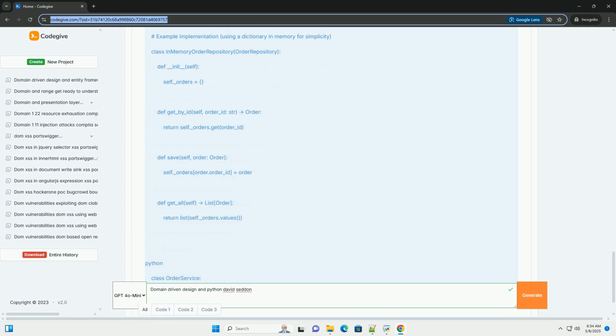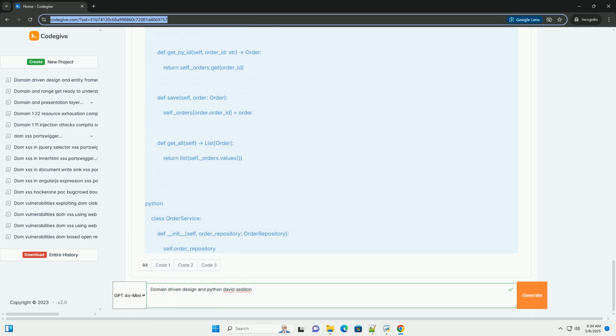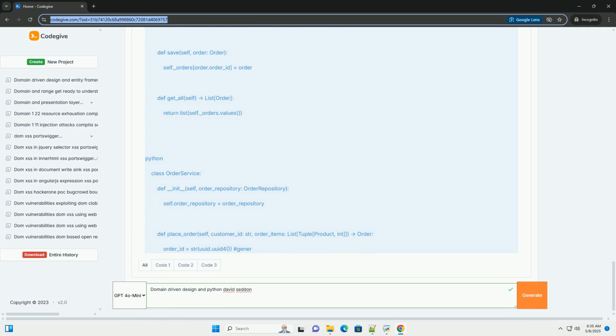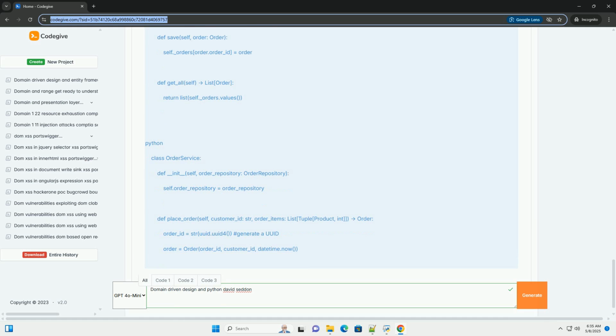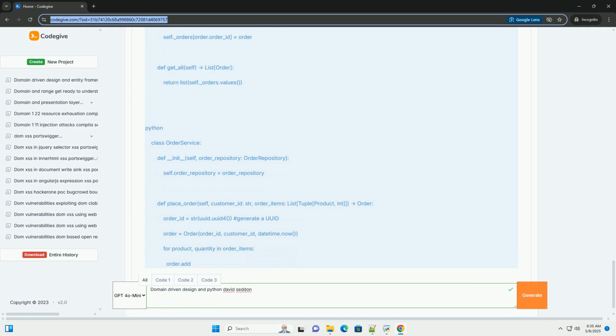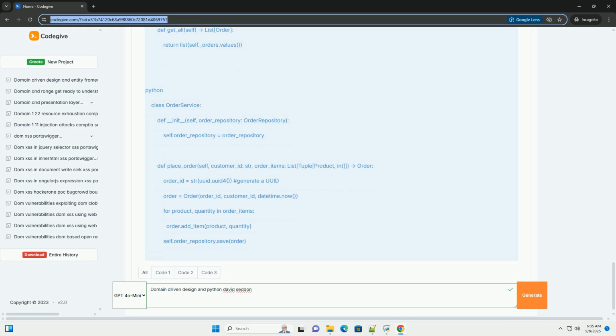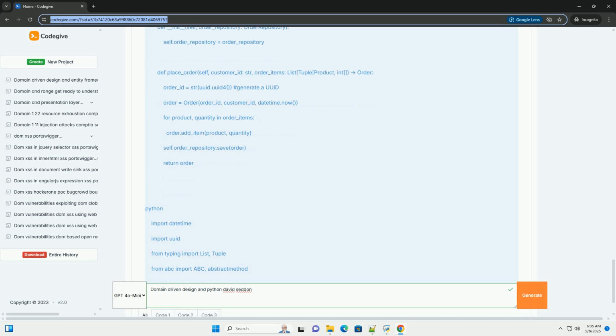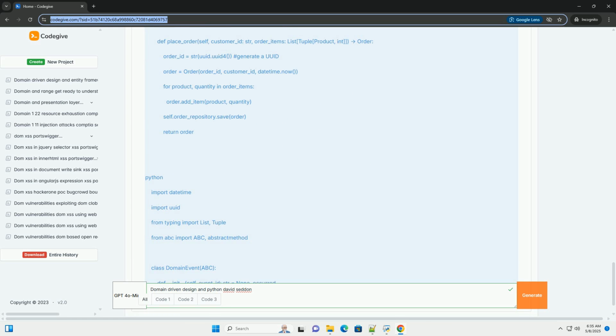3. Tactical design in DDD, building blocks. Entities. Value objects. Aggregates and aggregate roots. Repositories. Domain services. Domain events. 4.